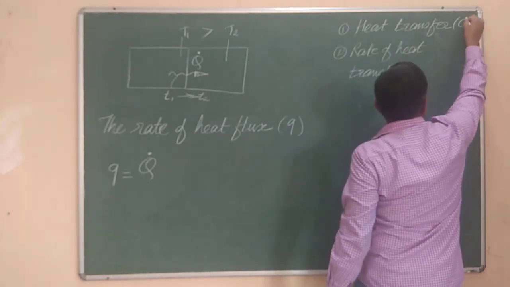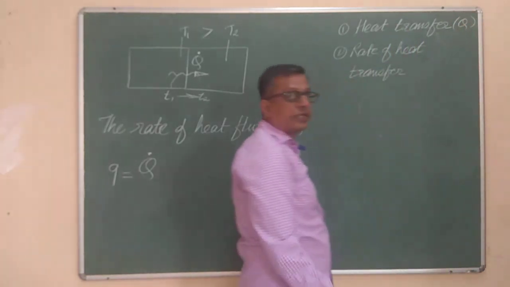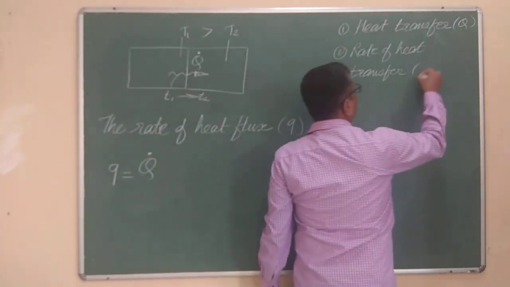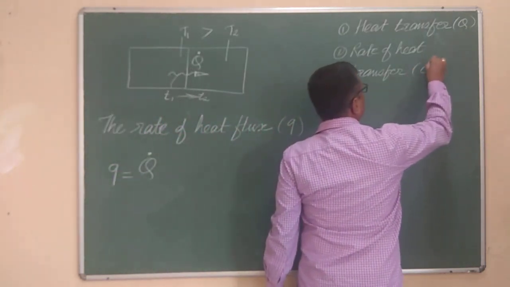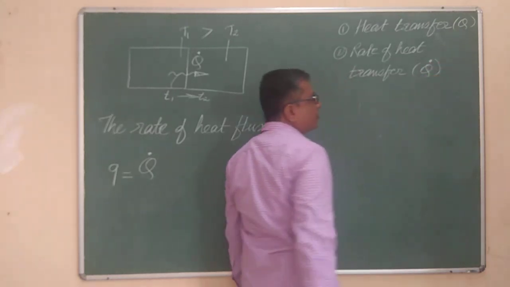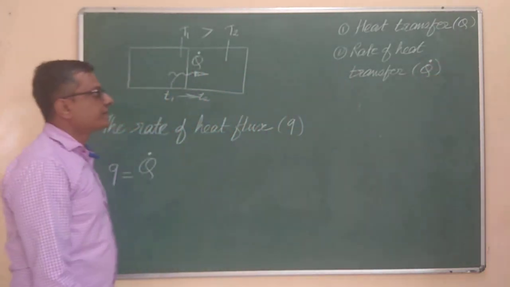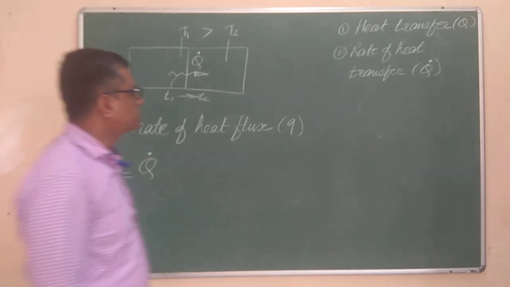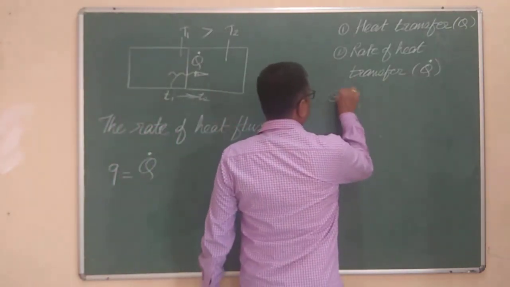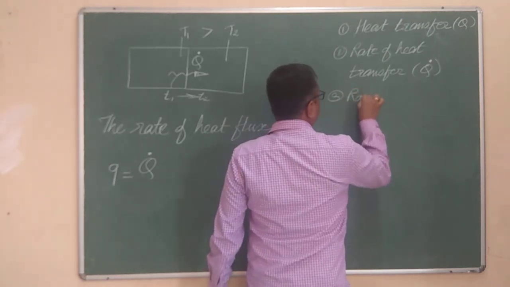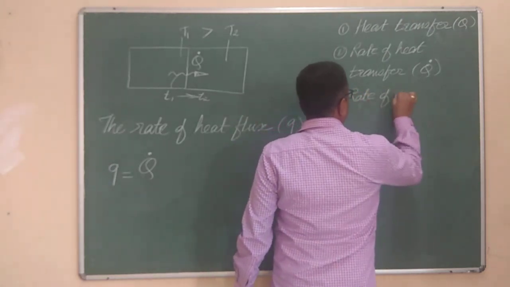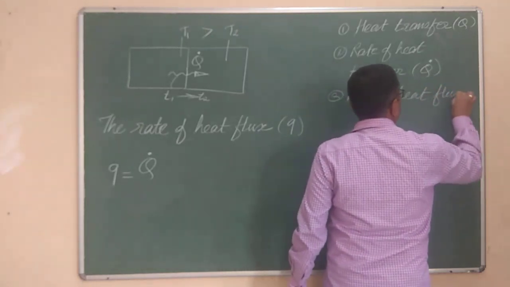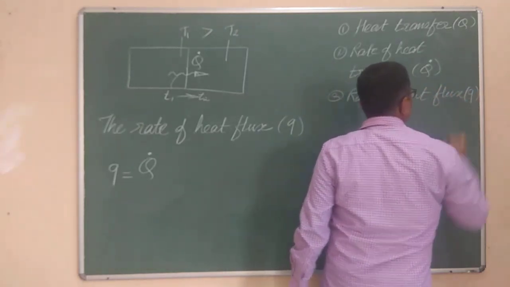The total amount of heat transfer is represented by capital Q. The rate of heat transfer is represented by capital Q dot. The dot represents the time derivative of that term, that is dQ by dt. And the third one is the rate of heat flux, and that is represented by small q.